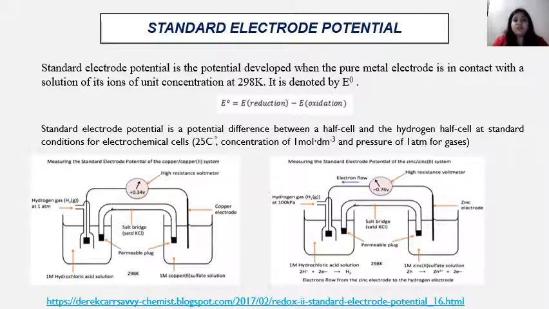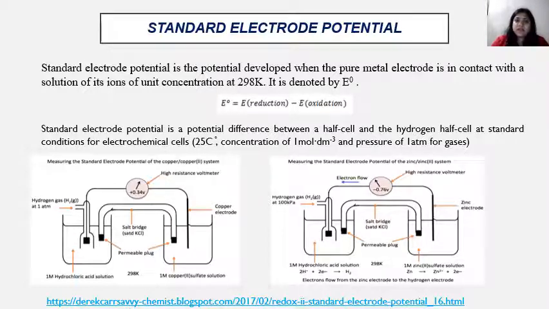Like in the previous example of copper and zinc, if these two are alone, then no potential will be developed unless we connect both half cells. So obviously the potential is developed only when we connect two different half cells.